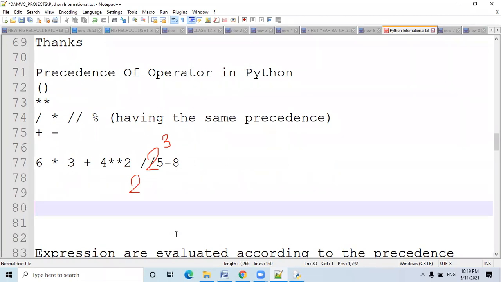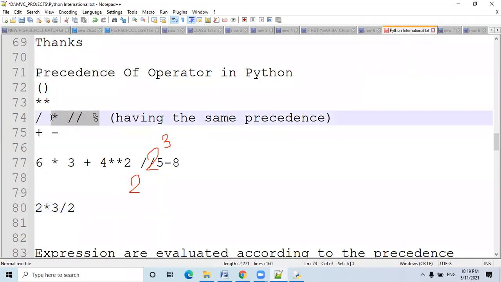See, 2 multiply 3 divided by 2. A small expression. Now you can see that asterisk and slash have the same precedence, but both operators are coming at the same time.